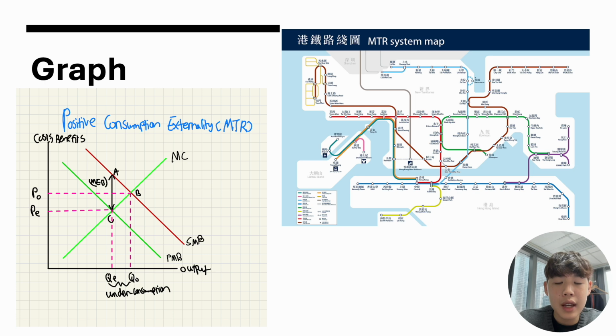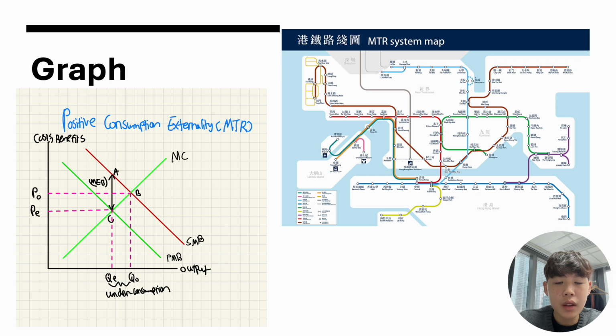However, society would prefer more rides because of the external benefits. The socially optimal equilibrium quantity therefore occurs where SMB intersects MC, which gives us the points QO and PO. However, just like before, there is deadweight loss. The triangle between SMB and PMB from QE to QO represents the deadweight loss, the missed opportunities for societal gains.